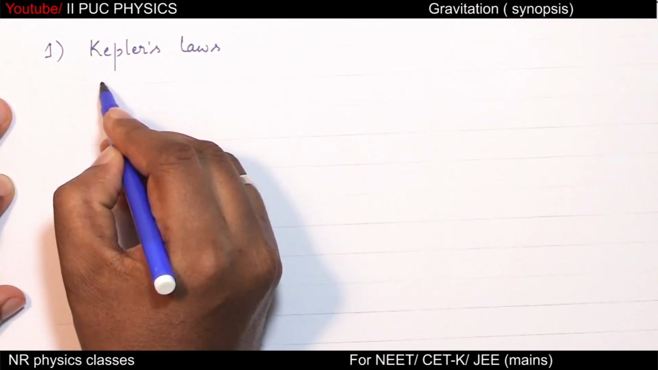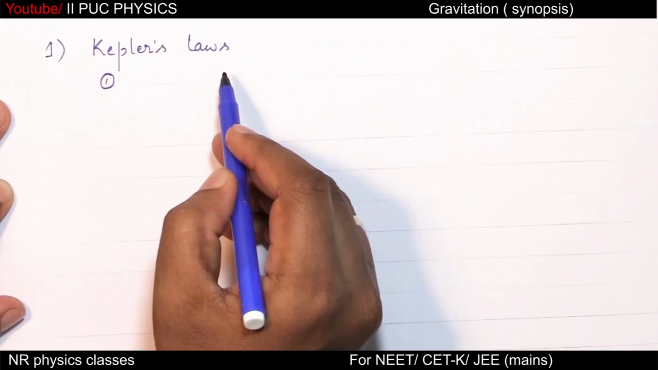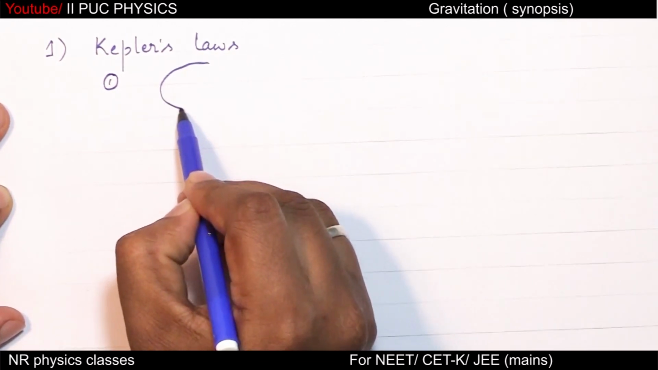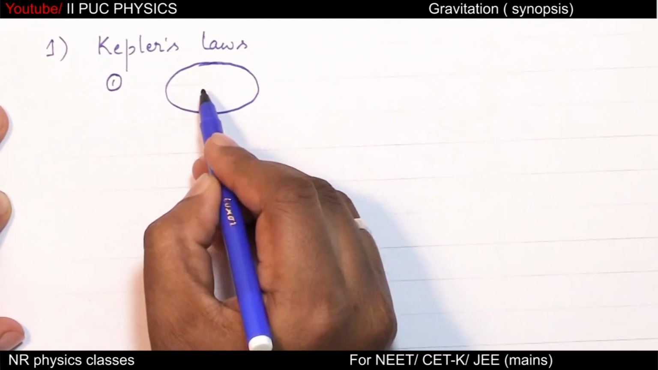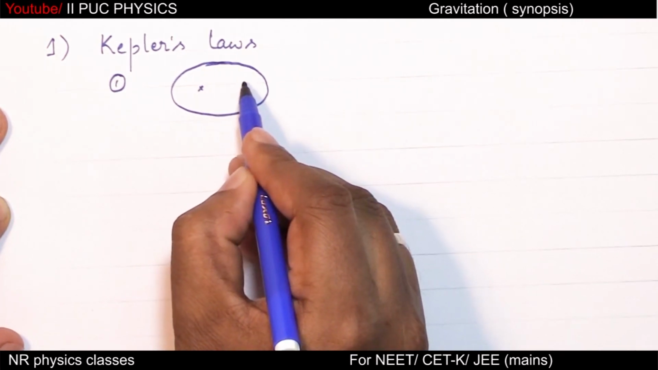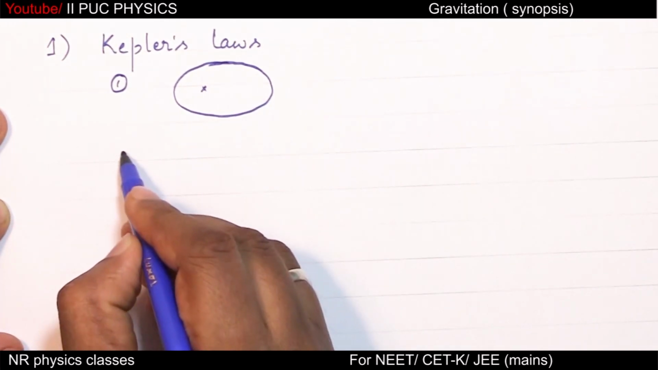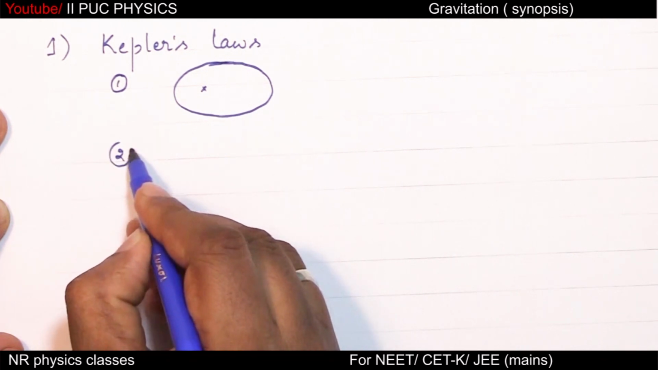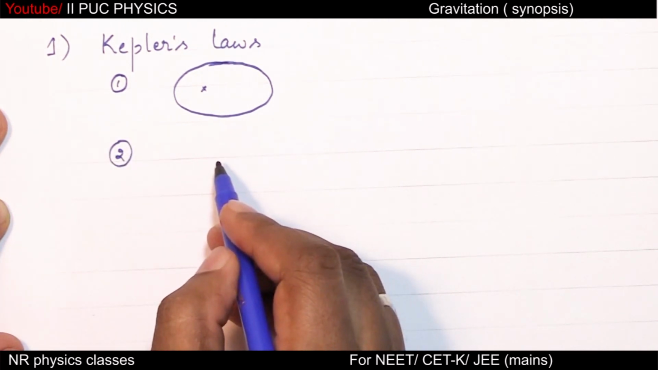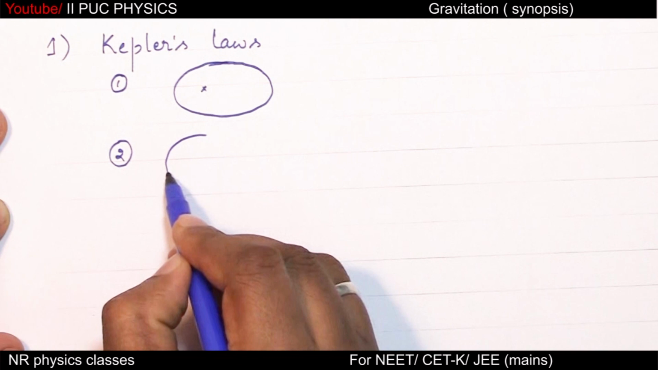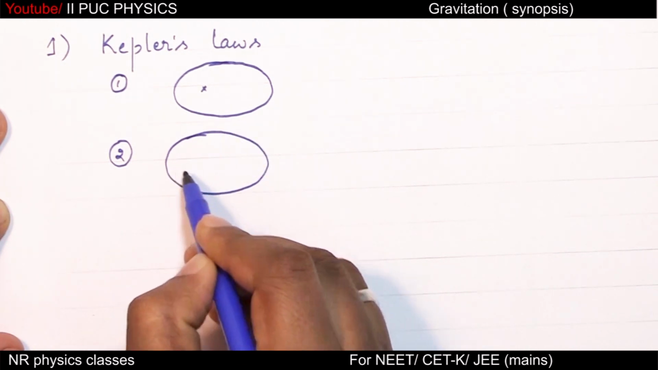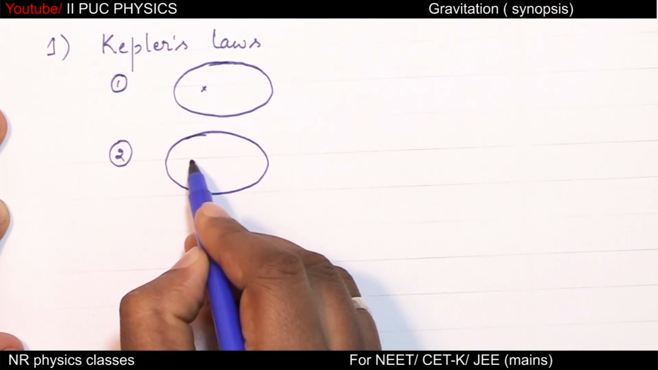Kepler's laws. There are three laws. First law says all planets revolve around the sun in elliptical orbit. So, elliptical orbit concept. Second law, if this is the elliptical orbit, then sun is one of its foci.